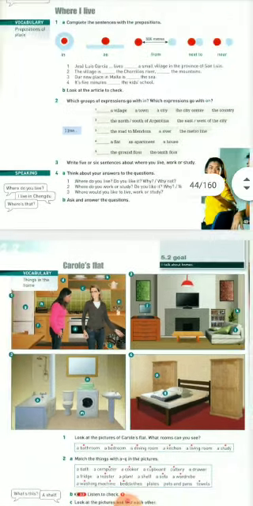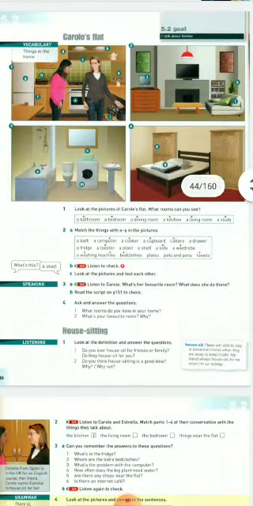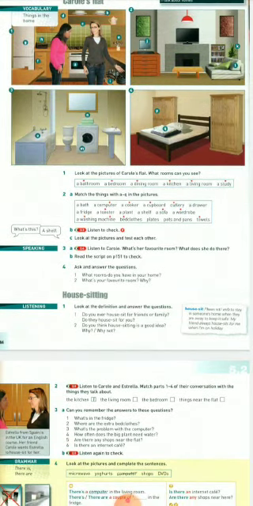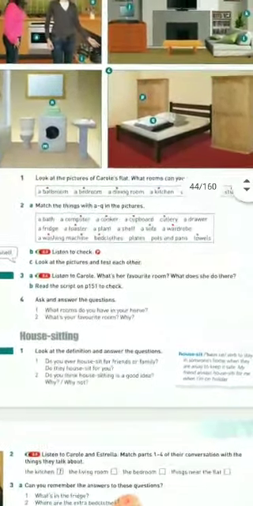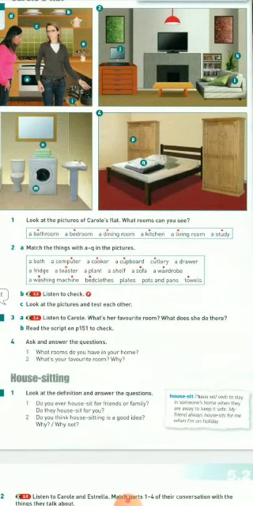All right. And then if we go to 5.2, as you can see, we are going to be talking about a place, right? It is a flat. A flat is an apartment in British English. There you've got all the spaces, and this activity is very useful for you to expand your answers. You've got a bathroom, a bedroom, a dining room, a kitchen, a living room, and a study.